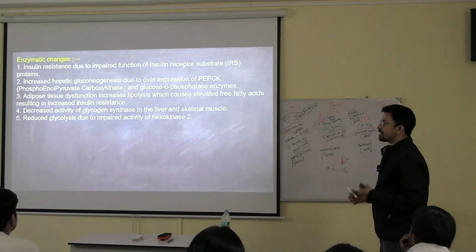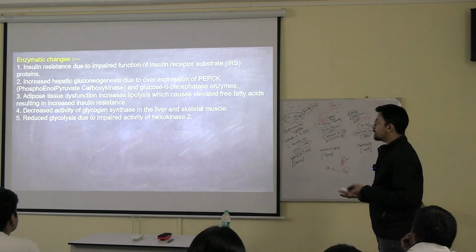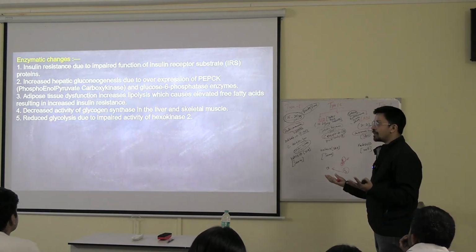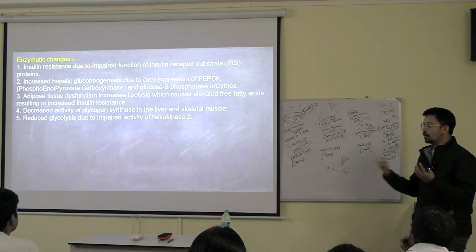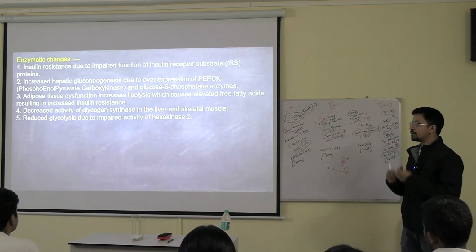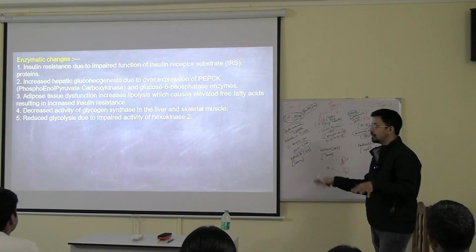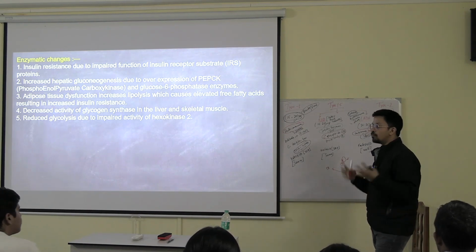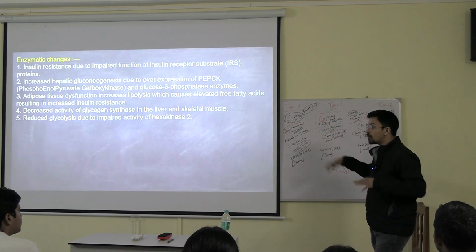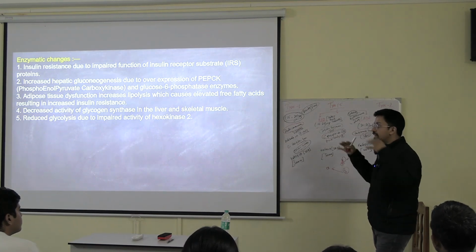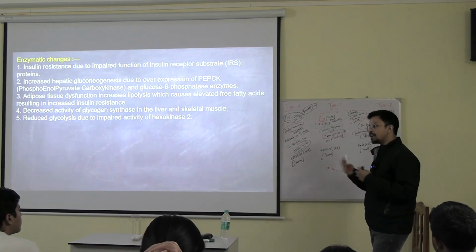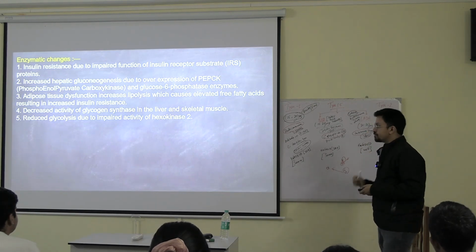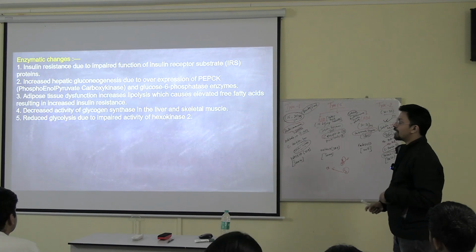Adipose tissue dysfunction. When the adipose tissue, the fat tissue, is dysfunctioning and causing more and more lipolysis, fat tissues are getting broken down, and an increased amount of fatty acids comes into our circulation. That can also lead to insulin resistance. Why? If more fatty acids are circulating, the body tries to metabolize them first, and glucose keeps on circulating. So that can lead to hyperglycemia.